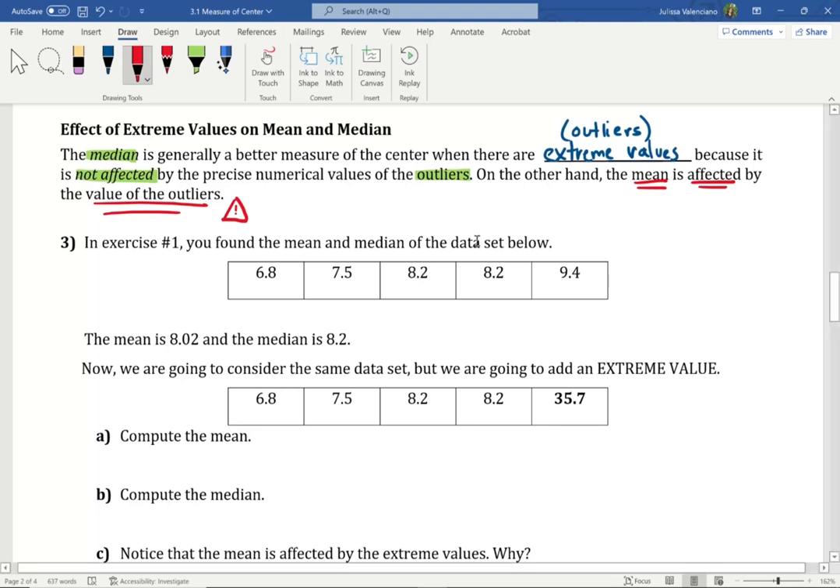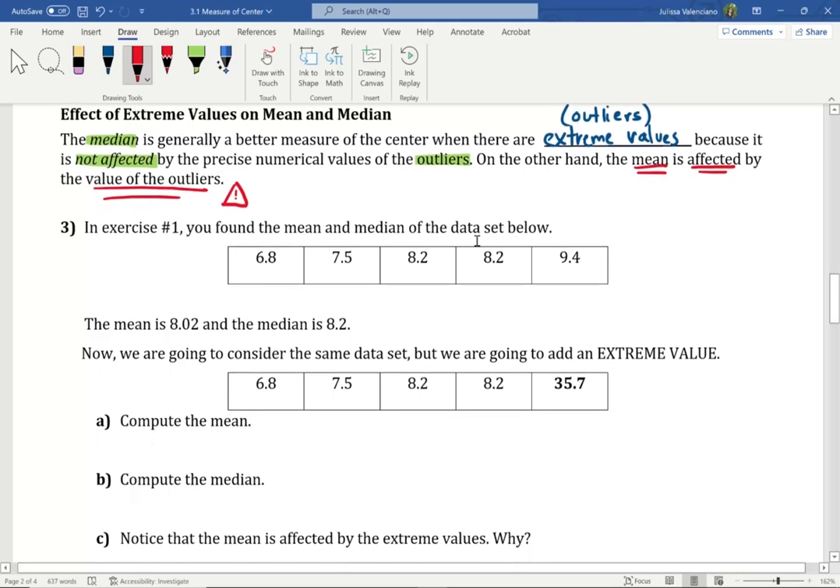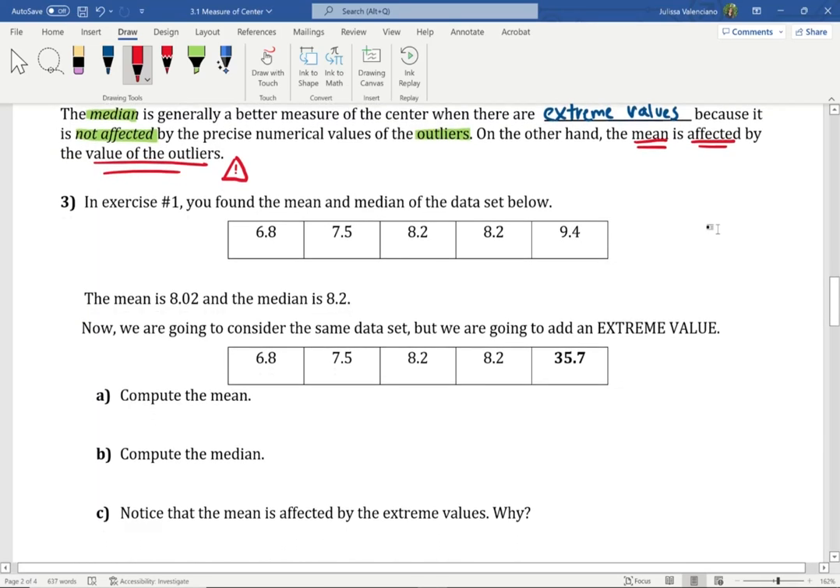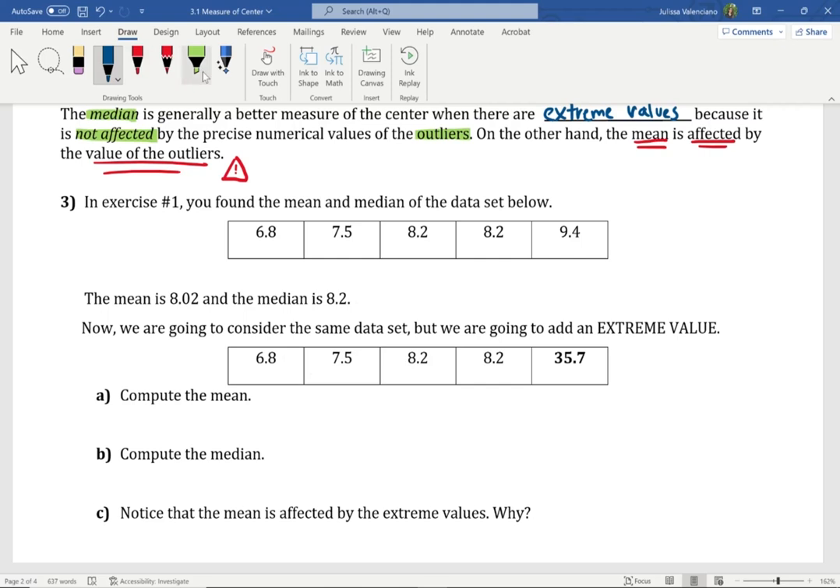Let's go ahead and look at a data set to help us understand this idea. In exercise number 1, you found the mean and median of the data set below. When we computed the mean, we found that the mean was equal to 8.02. We found that the median was equal to 8.2. Now, we're going to consider the same data set, but this time we're going to replace the last value, which was 9.4, with an extreme value, also known as an outlier.